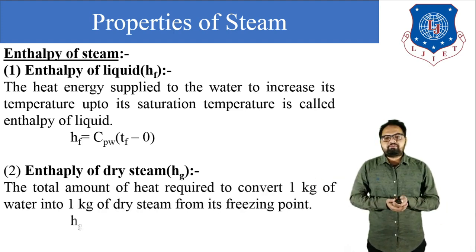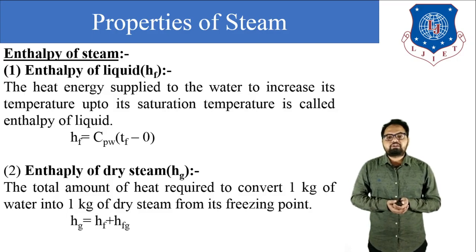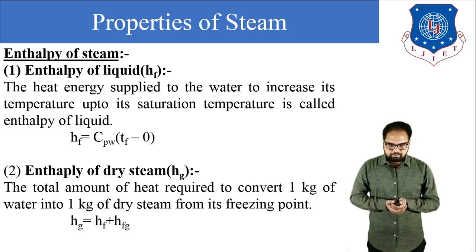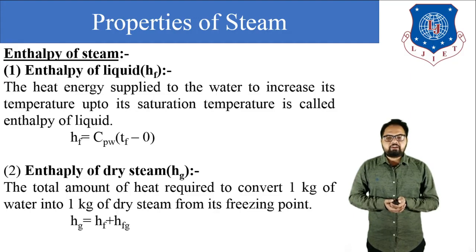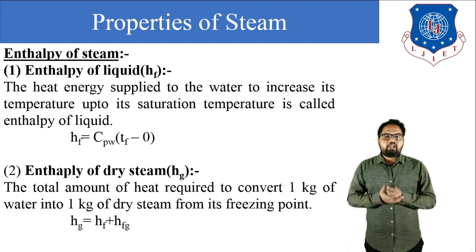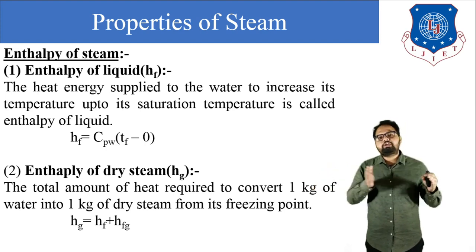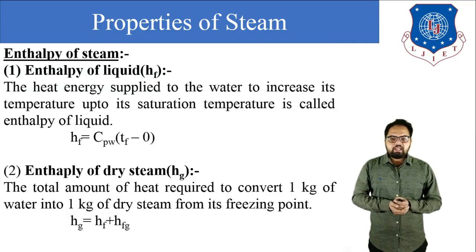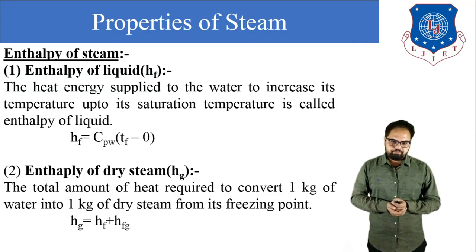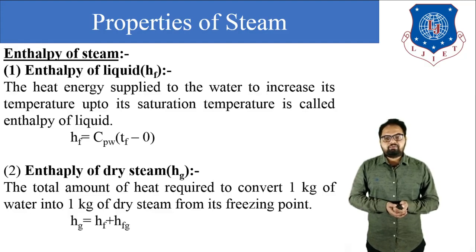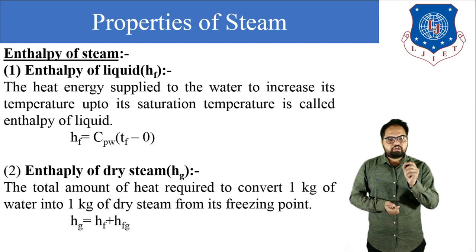So enthalpy of dry steam Hg is the summation or addition of sensible heat, that is Hf, plus latent heat, that is Hfg. Enthalpy of dry steam is the amount of heat required to convert 1 kilogram of water into 1 kilogram of dry saturated steam. That is enthalpy of dry steam. And for dry steam, we will use a notation g.